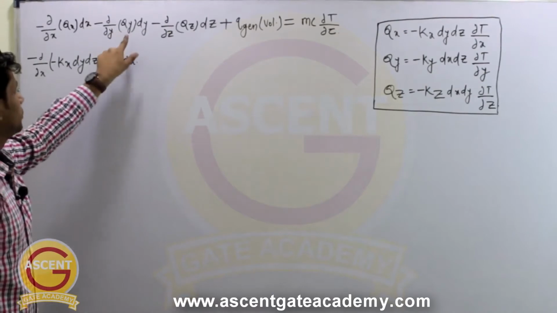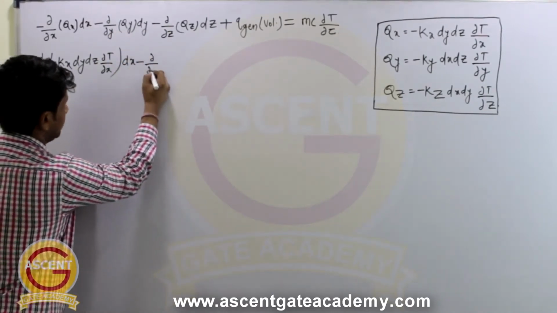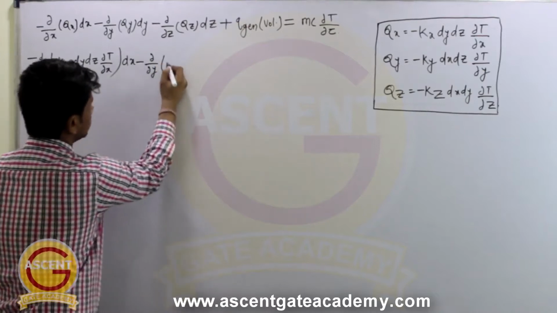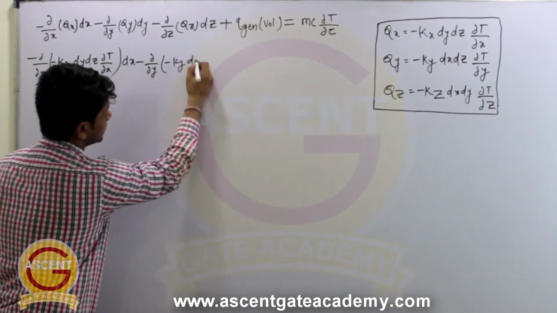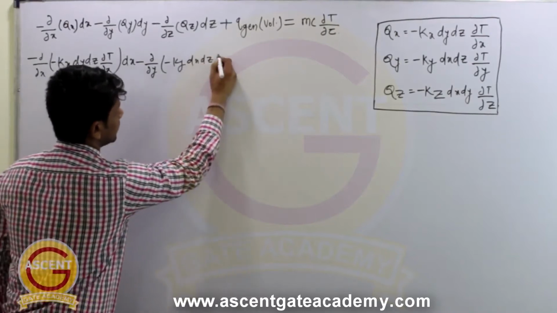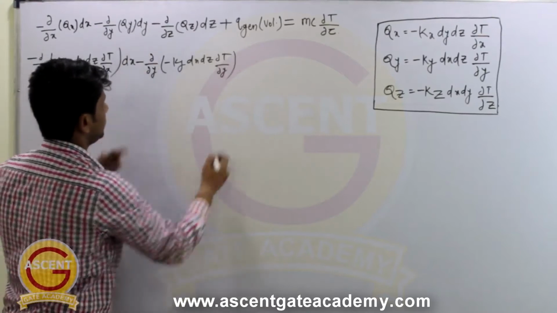Similarly, we will put the value of qy from there. So it will be minus del by del y into minus ky dx dz into del t by del y, multiplied by dy.